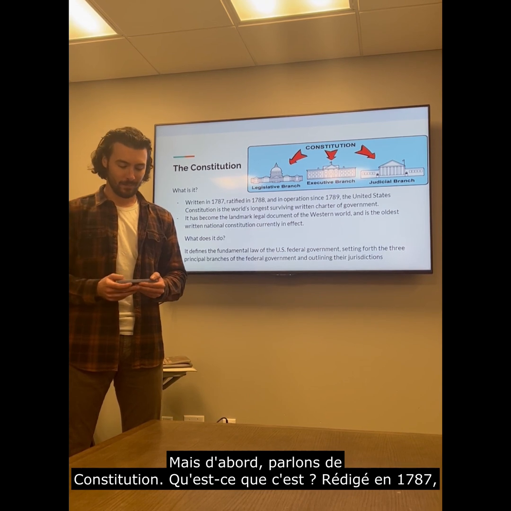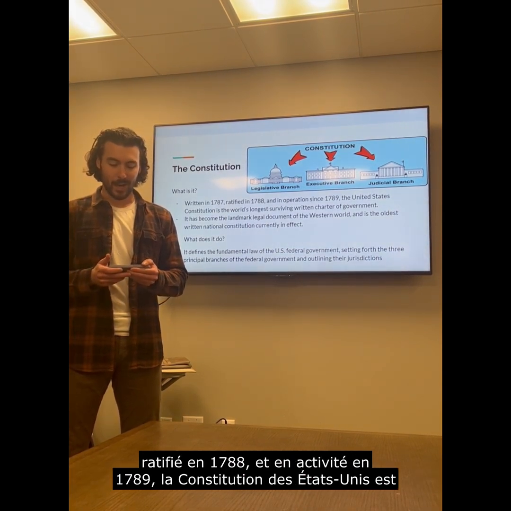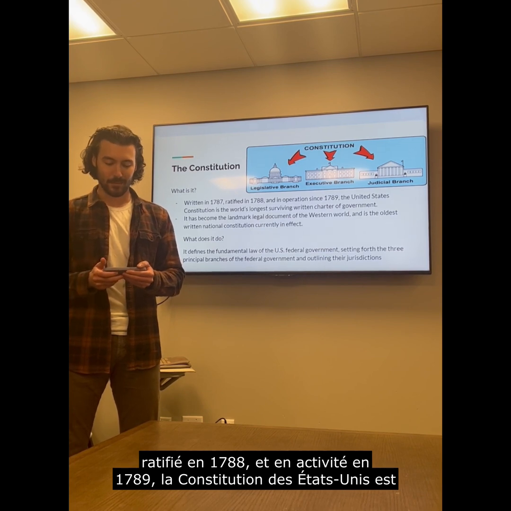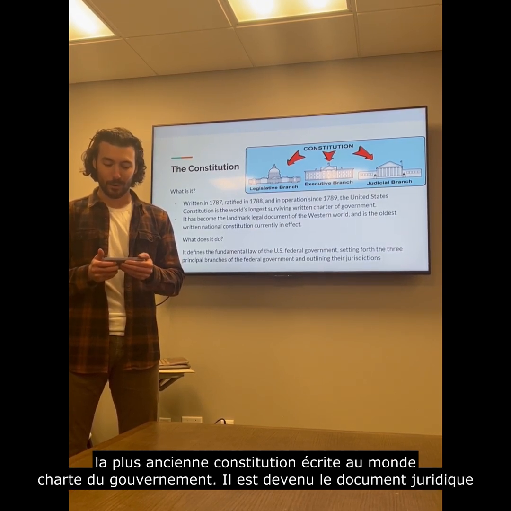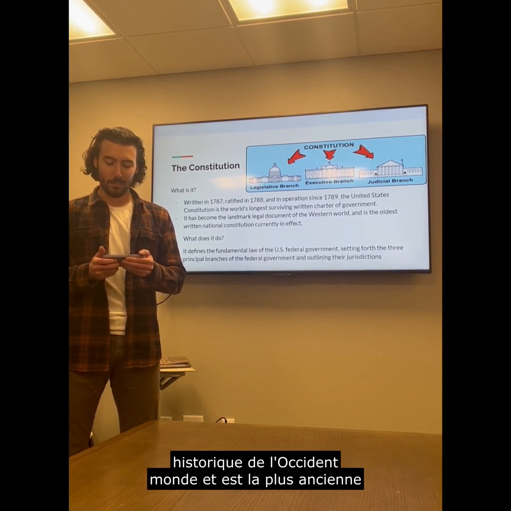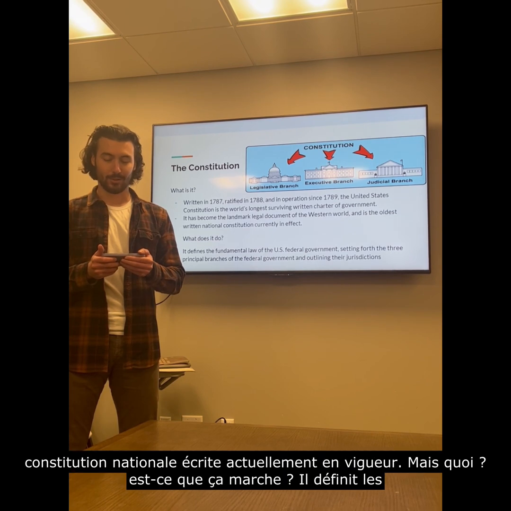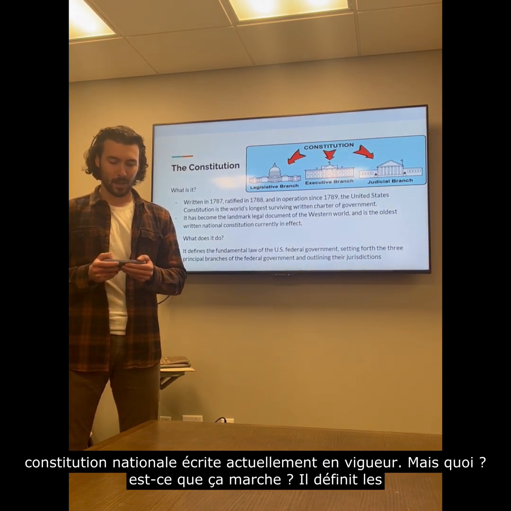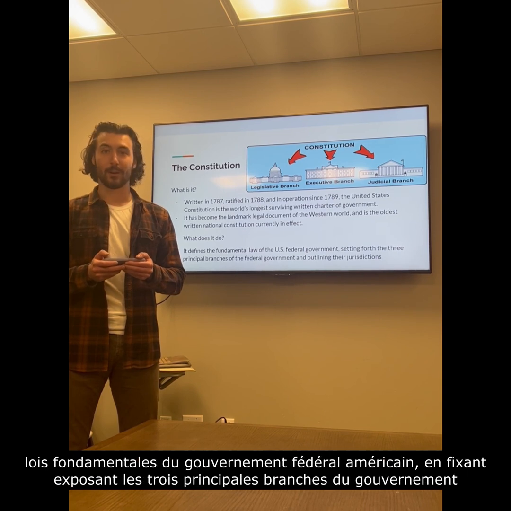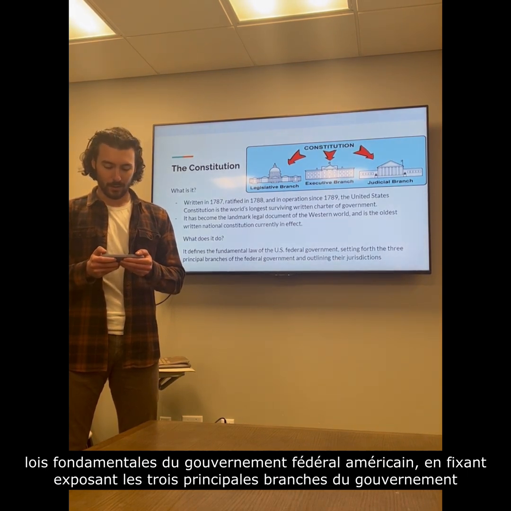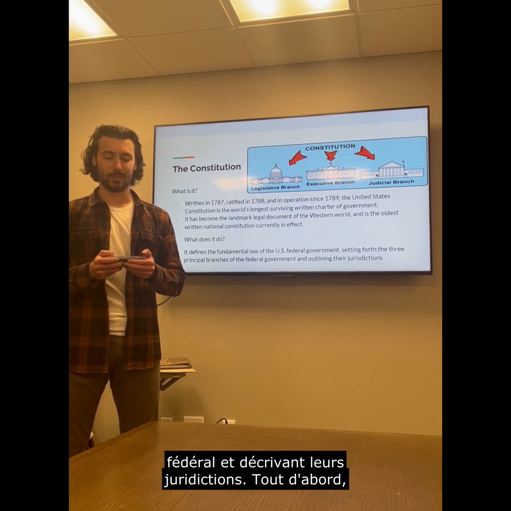What is it? Written in 1787, ratified in 1788, and in operation since 1789, the United States Constitution is the world's longest surviving written charter of government. It has become the landmark legal document of the Western world and is the oldest written national constitution currently in effect. But what does it do? It defines the fundamental laws of the U.S. federal government, setting forth the three principal branches of the federal government and outlining their jurisdictions.